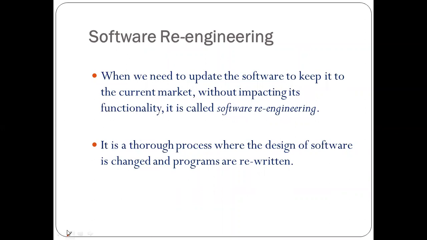Further, software re-engineering is when we need to update the software to keep it current to the market without impacting its functionalities. If a software exists and we want to update it so that it survives in the current market and does not become obsolete, without impacting its functionalities, that is called software re-engineering.